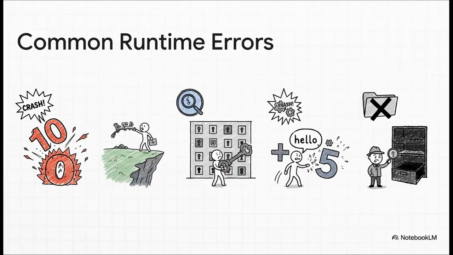And these are just a few of the common landmines waiting for you out there. Trying to divide by 0, or accessing an item in a list that isn't there, or looking for a dictionary key that doesn't exist. These things often happen because of weird user input, and any one of them can stop your program dead in its tracks.